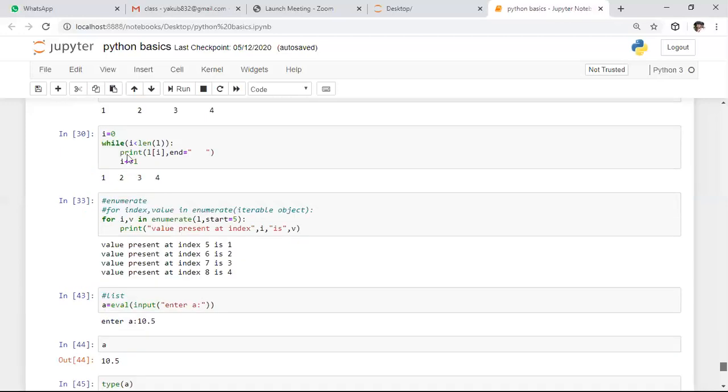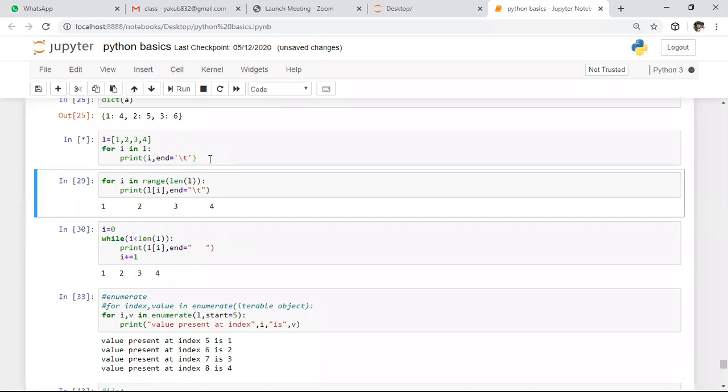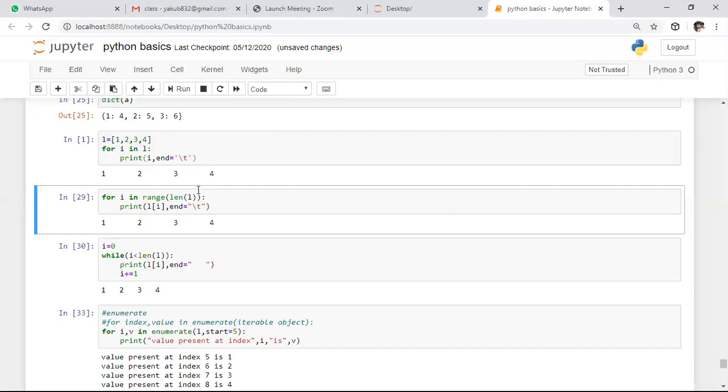Here I created one list. After that, I iterated through the data structure, and for each and every attribute, I kept a tab distance. For that purpose, I specified the end attribute in this print function. Whenever you execute this portion, it will return this as an output.